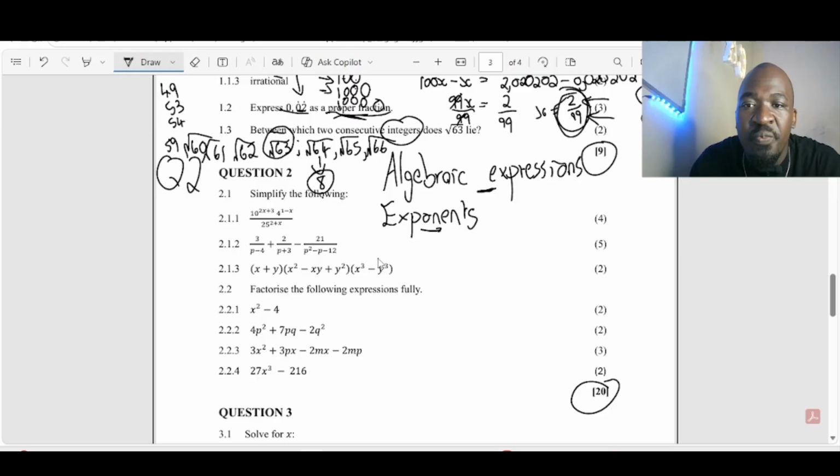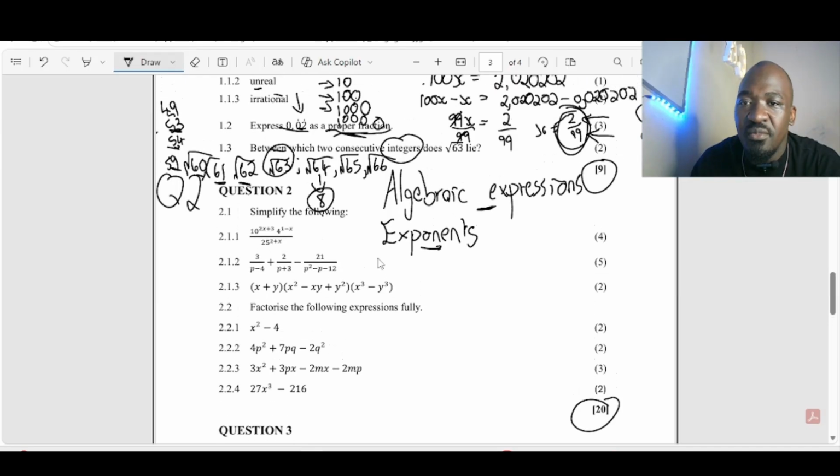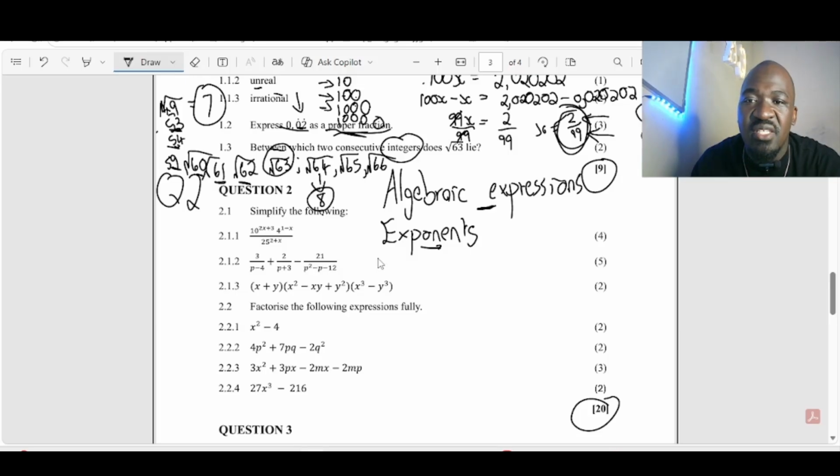The square root of 62, can it give you an integer? No, this one cannot give you an integer. This one cannot, this one cannot, and so on. But 49 is the one: when you check the square root of 49, you're going to get 7, right? And 7 is an integer, so this square root of 63 is in between 7 and 8 as your integers. Then you're just going to get it at 2 marks. Can you see? It was basic, even that one.